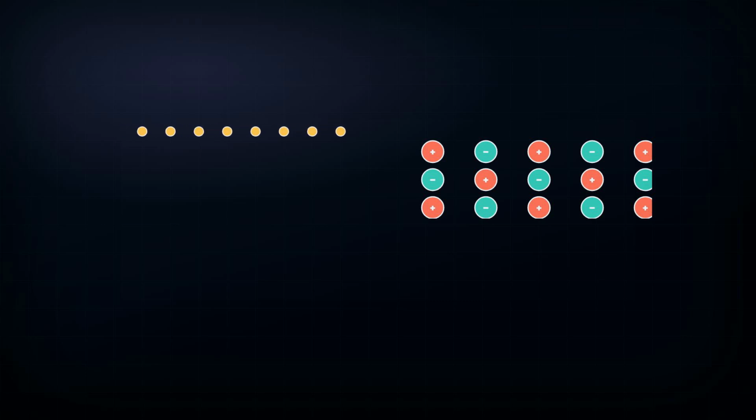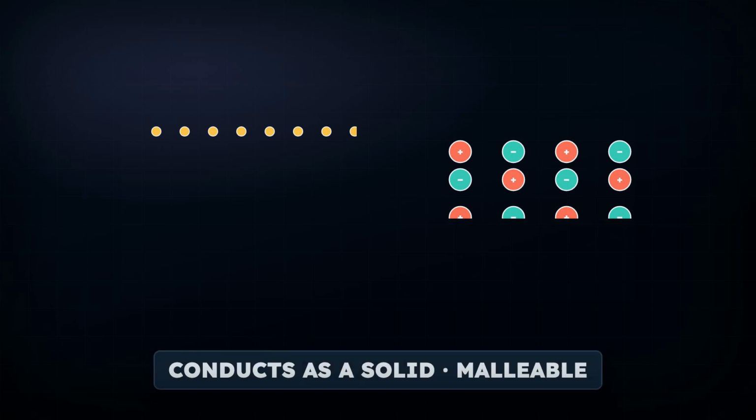And metals conduct as a solid, because the delocalized electrons are already free to move. They bend rather than shatter, because the layers slide, and the electron sea holds on regardless. That combination, conducts, bends, strong, is why we make wires and pans and bridges out of metal.